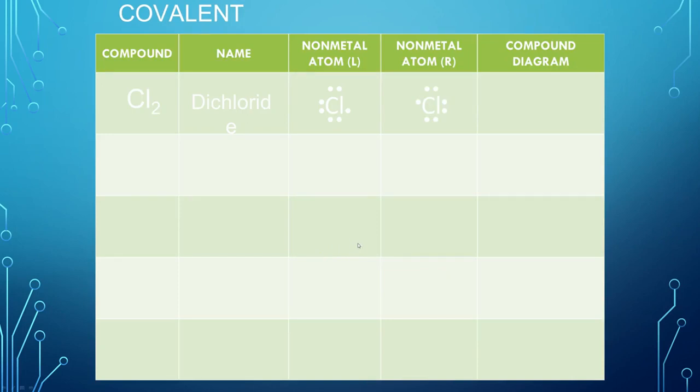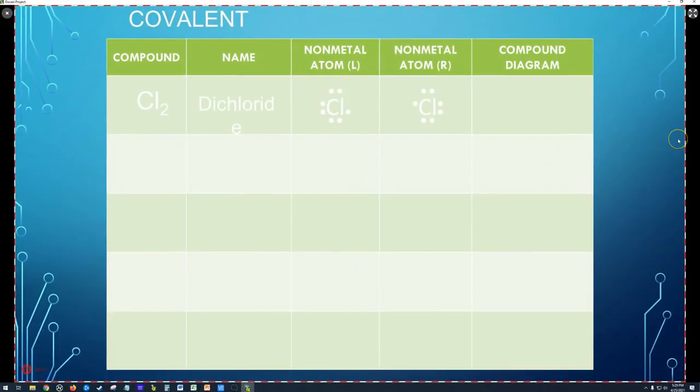So here's chlorine. I don't know if you guys can see these dots here. Let me actually draw on top of this. I don't know why it's white. It's actually not supposed to be white. So chlorine has 7 electrons. Here's another chlorine atom, his twin.